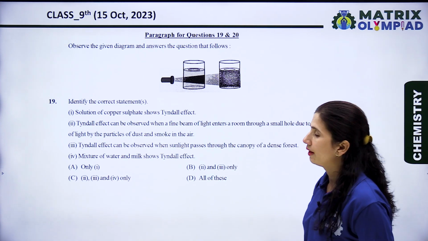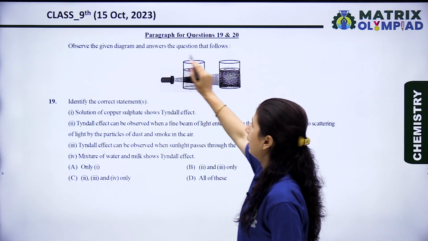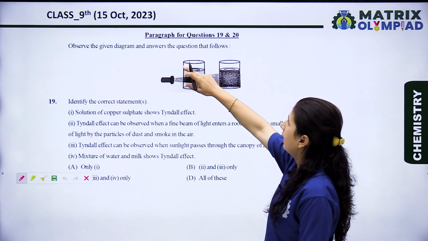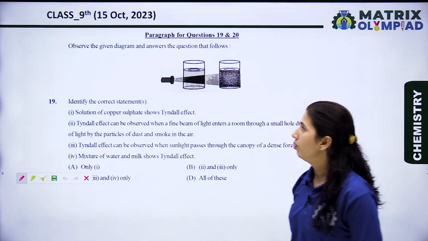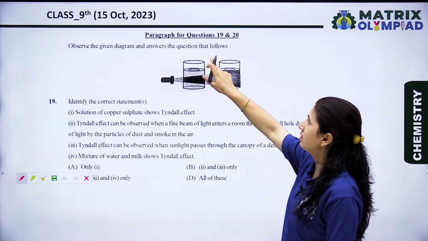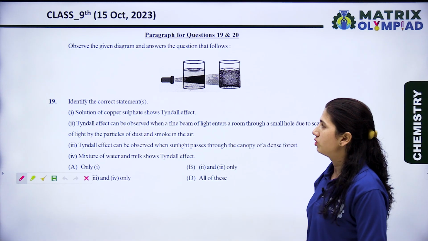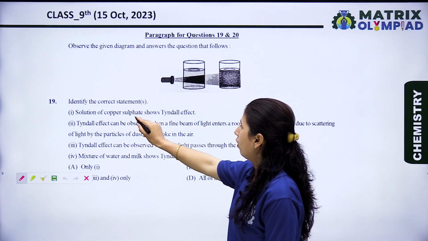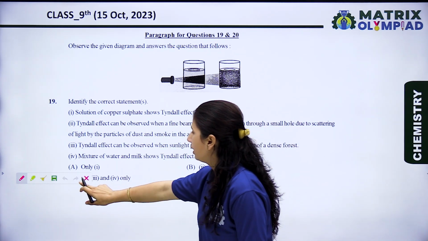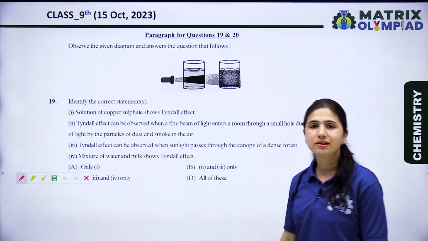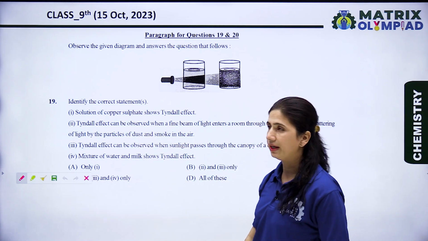Paragraph question. Observe the given diagram and answer the questions that follow. Okay, now let's see the question. Observe the given diagram and answer the questions that follow. Next, let's see question number 19.